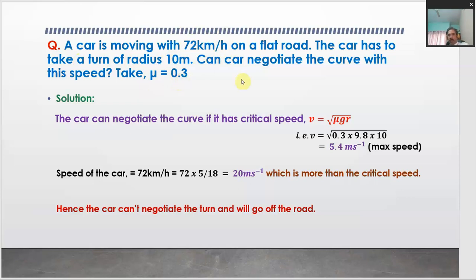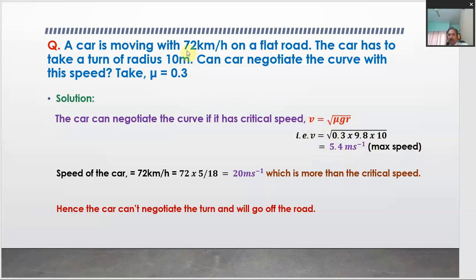So, we already know that on the level road the car should have the maximum velocity which is given by root of mu g r. So, we can substitute the value of mu which is 0.3, g the acceleration due to gravity 9.8, and r which is given to be 10. So, the velocity of the car, which should be the maximum velocity of the car, is given by 5.4 meter per second. So, this is the maximum speed which the car should have.